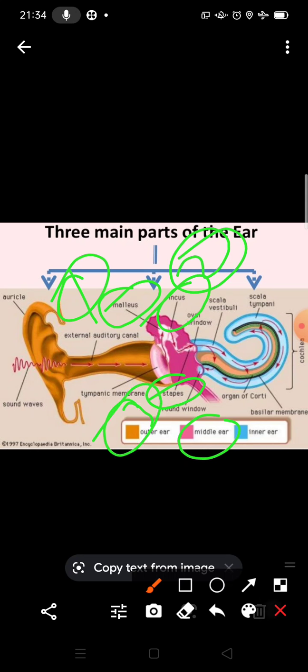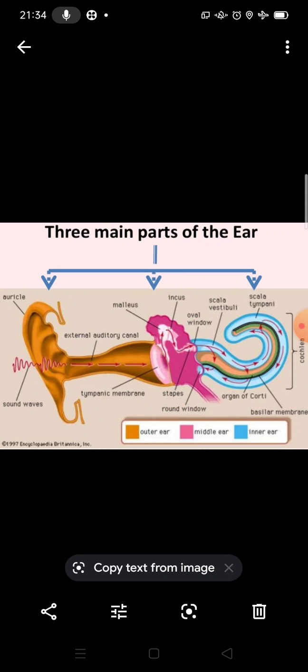Now students, we will discuss the inner ear. The structure of the inner ear consists of, you can see, the cochlea.